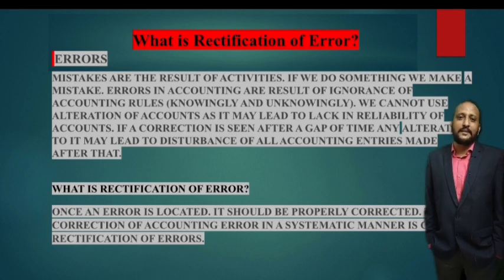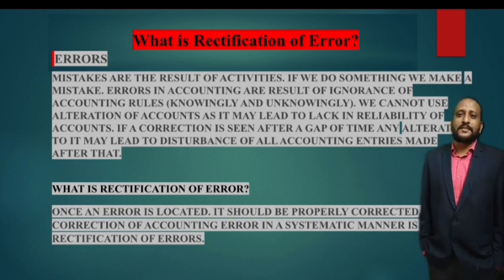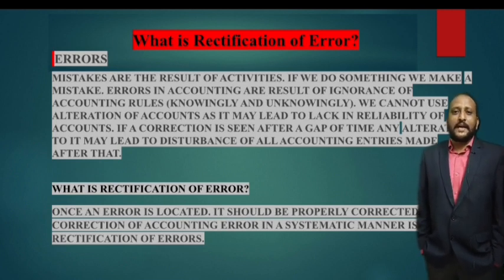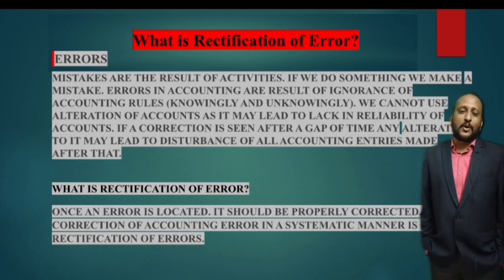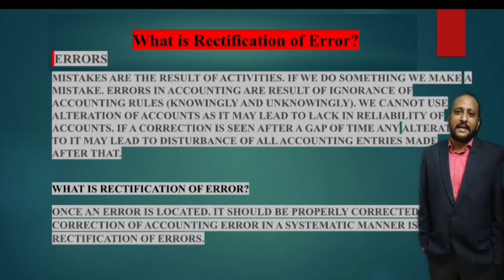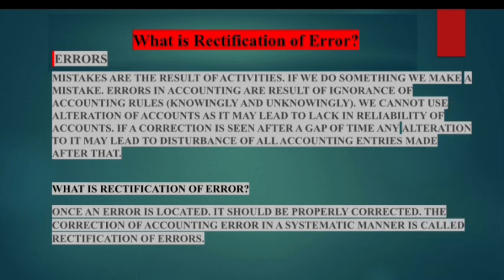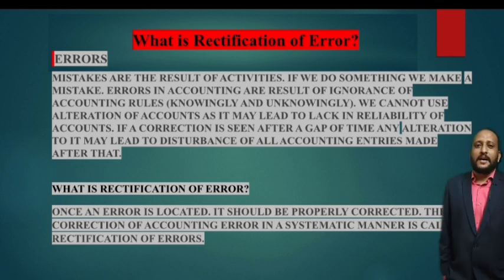And we can't use alteration of accounts, because when we are altering the accounts, it may lead to a lack of reliability of the accounts. Since so many people are looking after accounts, it may lose your reliability. And if a correction is made after a gap of time, maybe after a few months, and you do some alteration since there is an error, that may again lead to disturbance of all the accounting entries made after that.